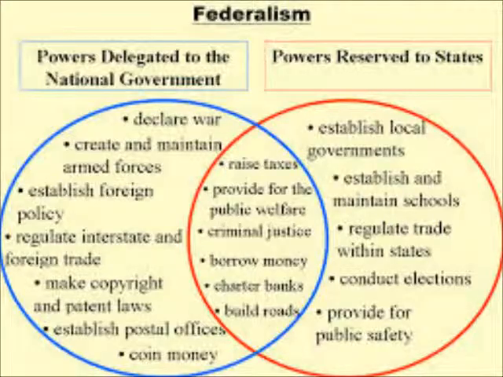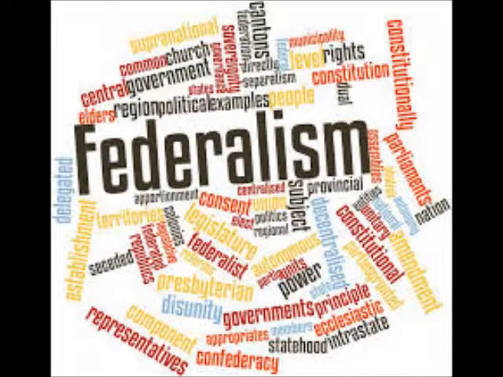Federalism. Article 1, Sections 9 and 10, these sections and all the clauses included are examples of federalism because it lays out exactly what powers Congress does not have. That's in Section 9. And the powers that are defined and the powers that are denied to the state governments are in Section 10. By limiting the powers that each type of government has, this divides the powers equally.